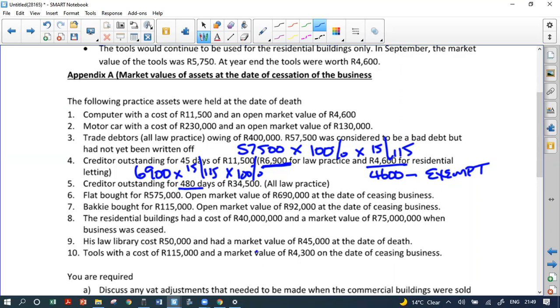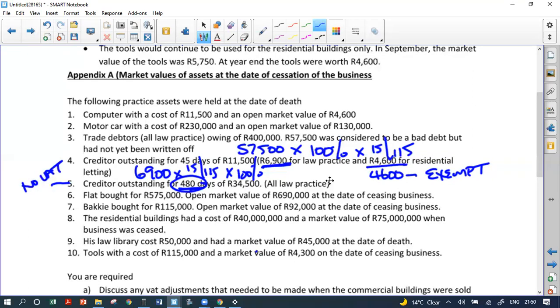It says creditors outstanding for 480 days, 34.5, all the law practice. If you remember back to earlier, what happens? If something is outstanding for more than 12 months, we need to give the VAT back to SARS. If something is not paid within 12 months, this is more than 12 months, so we've already given the VAT back to SARS. Therefore, there's no VAT on this.